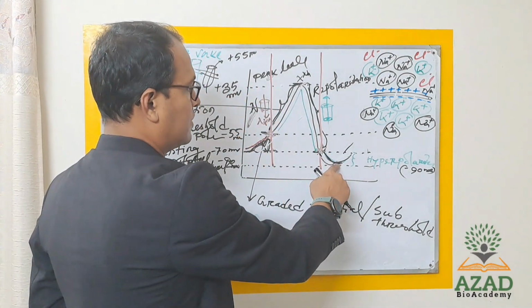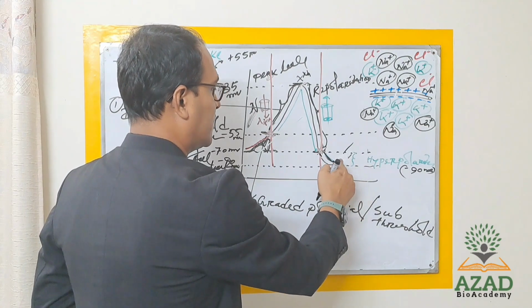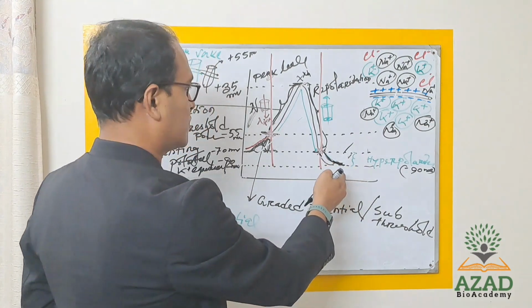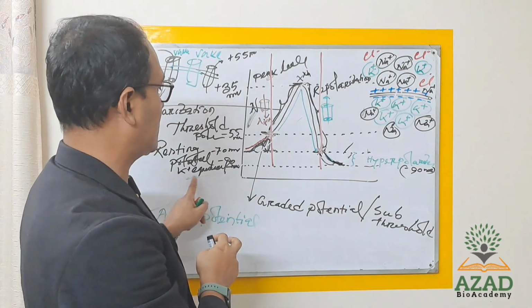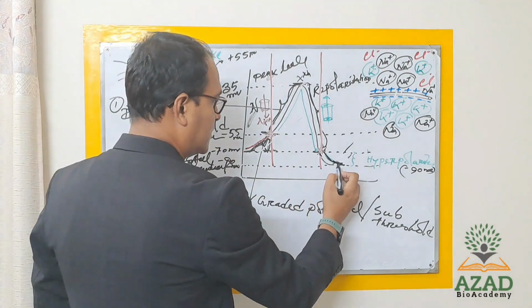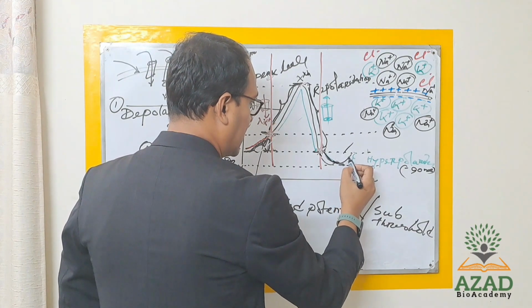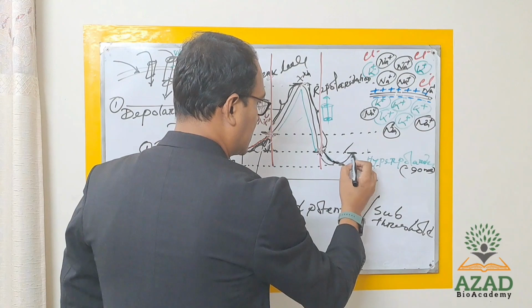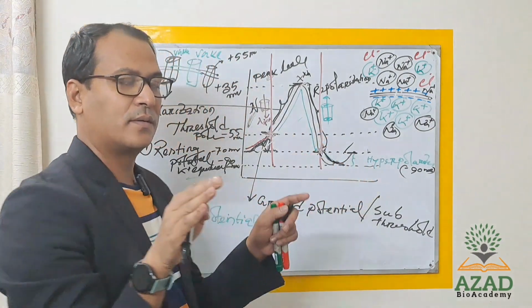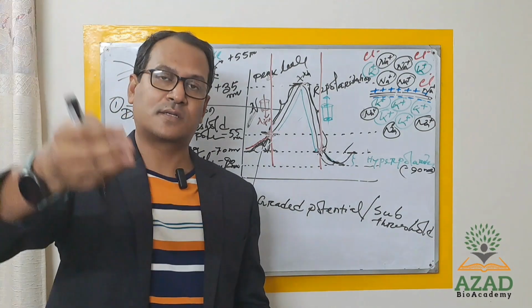This minus 90 millivolt here, you can also consider as a potassium equivalent potential. Then what will happen? From this point, the potential change will again reach the resting membrane potential for further stimulation.